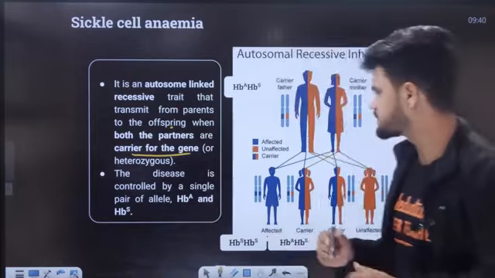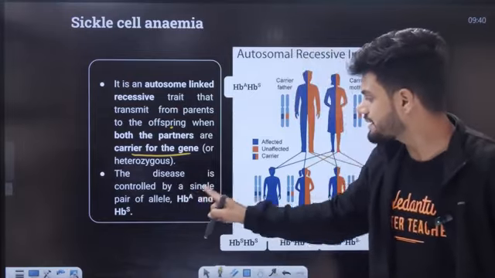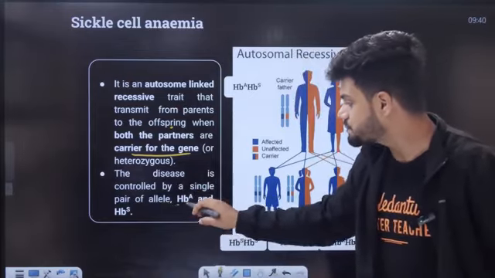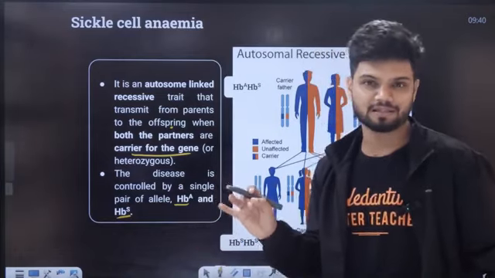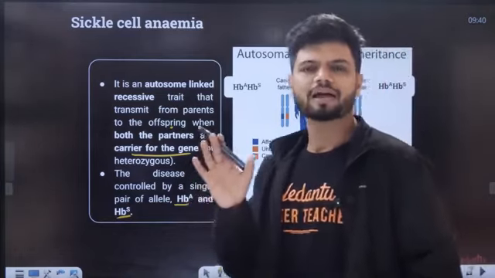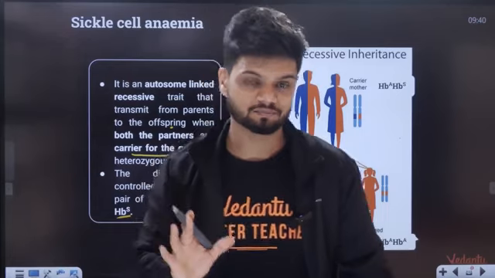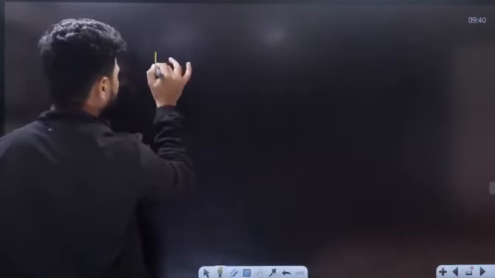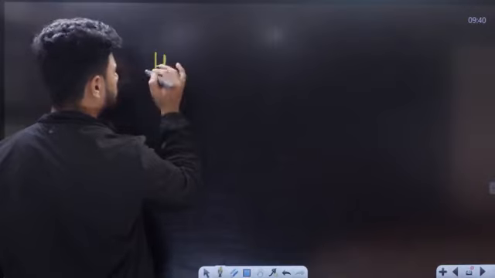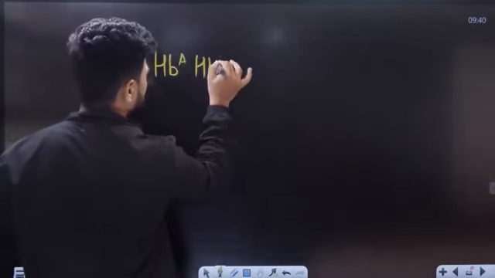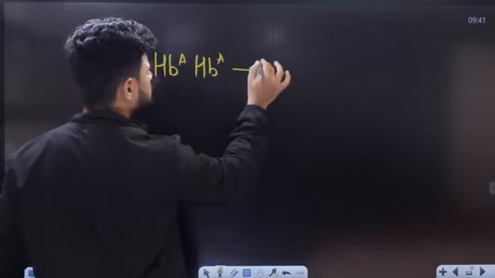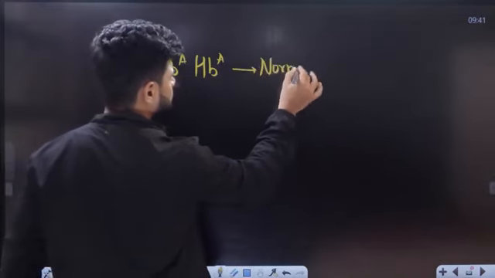I'll show you. The disease is controlled by a single gene or pair, that is HBA and HBS. HBA is normal, HBS is sickle cell. If a human has HBA and HBA, it is the normal condition.